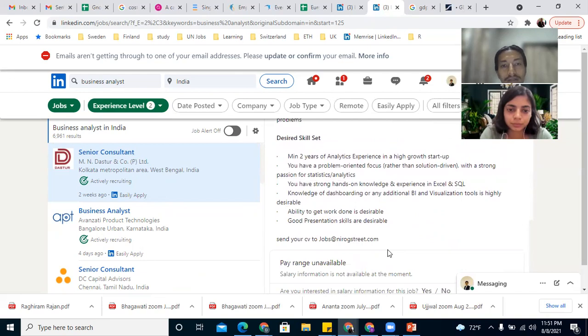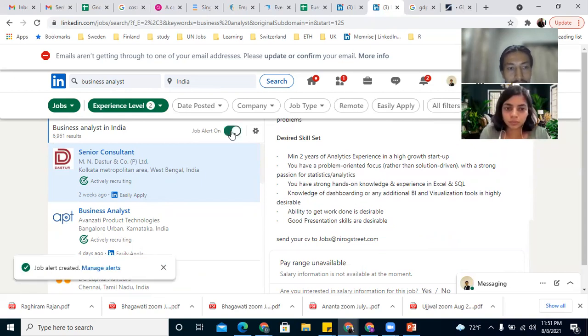So what you can do is create a job alert, right? If you're looking for a business analyst role in India, you can search and then click on job alert. Whenever there is a new posting for a business analyst role in India, you will get a notification in LinkedIn. So from now itself, you will get to know what the JDs for business analyst roles are.